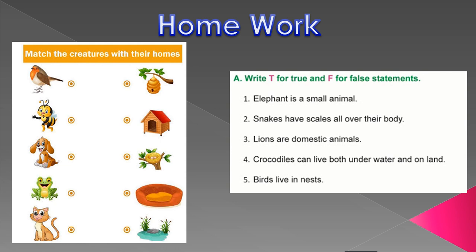Okay, students, and for the match one, if it is not possible to make a picture, then you can just write the name on this side and write their home on the other side, and then match it. Let me explain: this one is the sofa, so it is for the cat. Most pet animals live with us in our home, so whatever things we use, they also use the same.